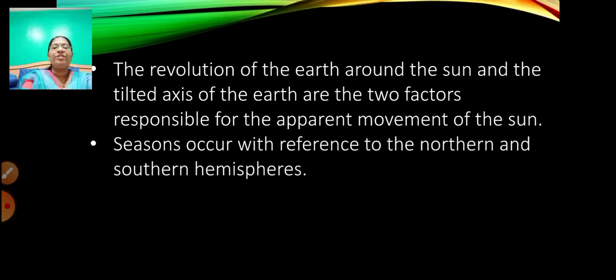Seasons occur with reference to the northern and southern hemisphere. We are learning the lesson how seasons occur. The seasons occur with reference to the northern and southern hemisphere, because that is why we learned Uttarayan and Dakshinayan, the movement of the sun towards the north and the south. That is also an important factor for the seasons to take place in the southern and the northern hemisphere.